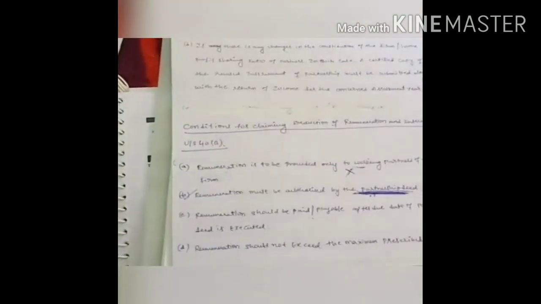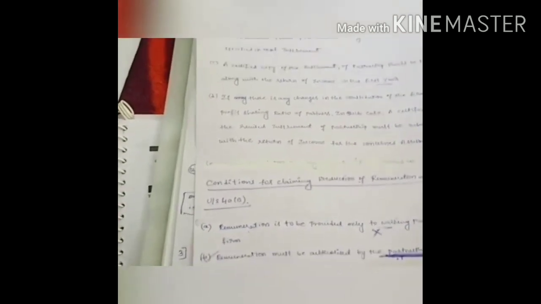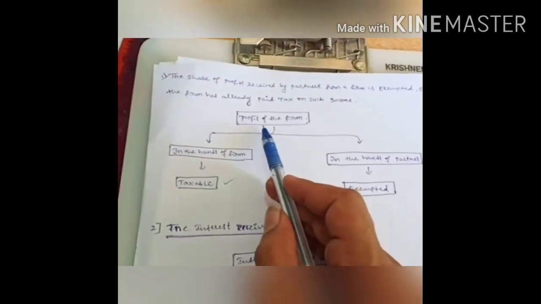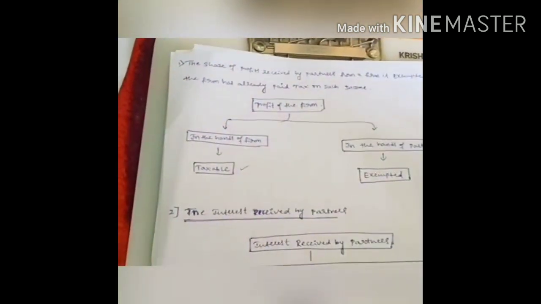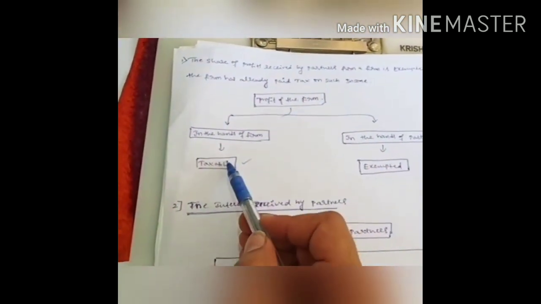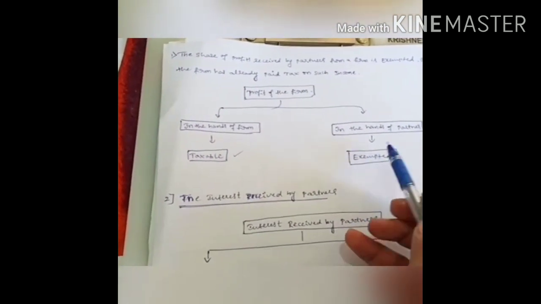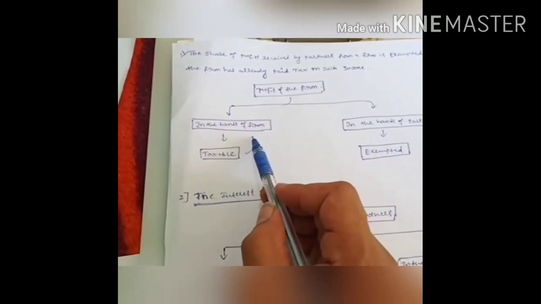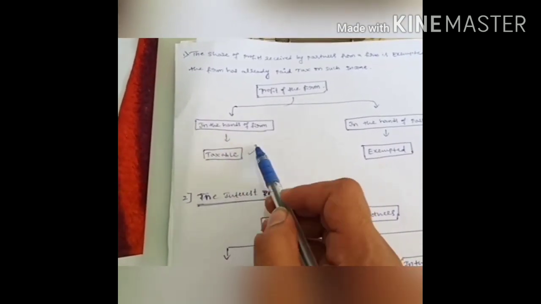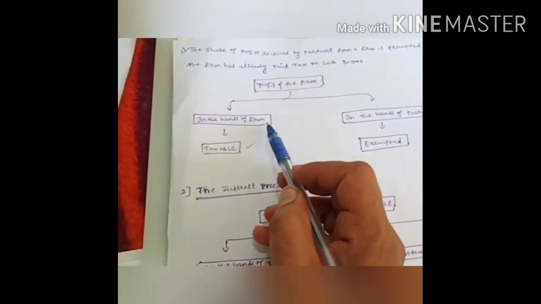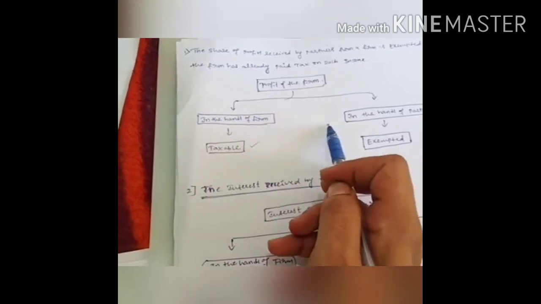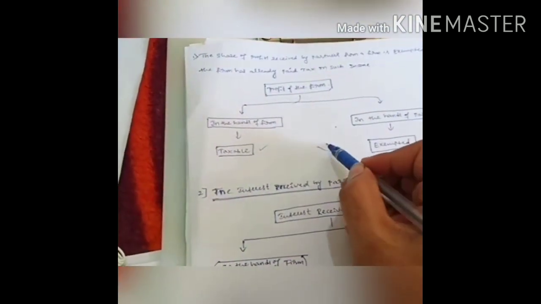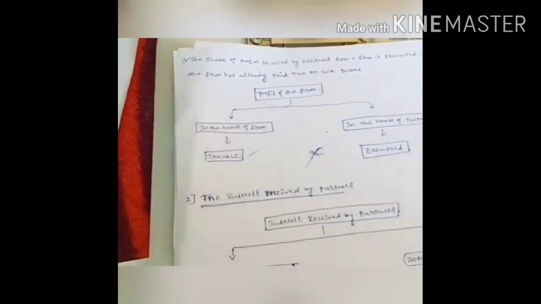This is how we compute the taxable income of the firm, and along with that I will specify one thing. Whatever the profit of the firm, if it is distributed to the partners, it is taxable only in the hands of the firm. It is not taxable in the hands of the partner, because whenever the firm earns profit, it has already paid tax on that amount. If you impose tax again on the profit distributed to the partners, it would create a cascading effect. That's why we don't compute taxable income on that.